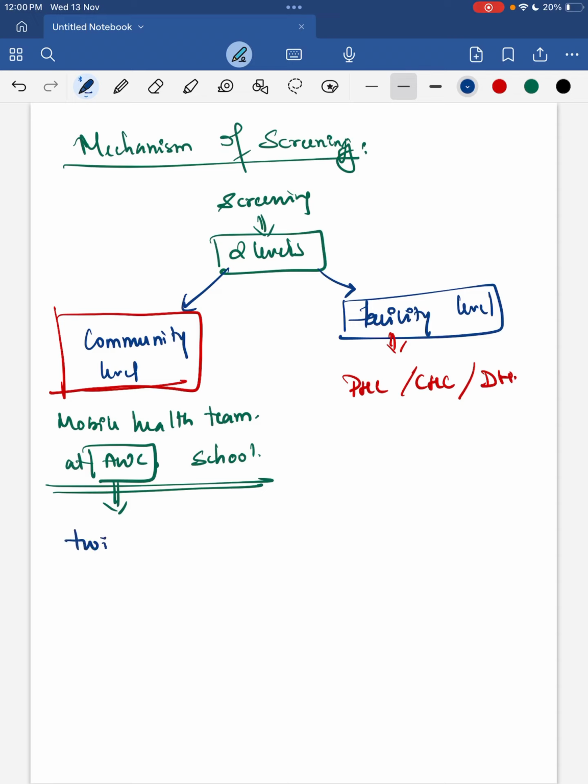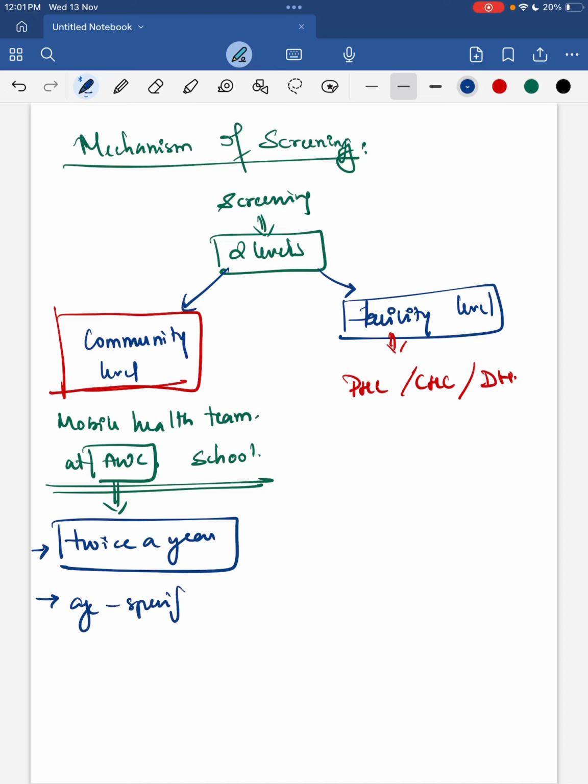Next, at school, that is your government and government aided school, children between 6 to 18 years are being screened once a year. The tool that is being used here is a questionnaire, all based upon your online app. The teachers will fill the questionnaire by asking the children what they are feeling, and nearly 30 questions are there in that.